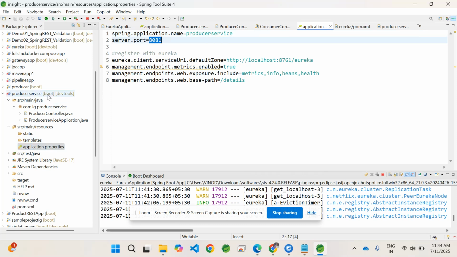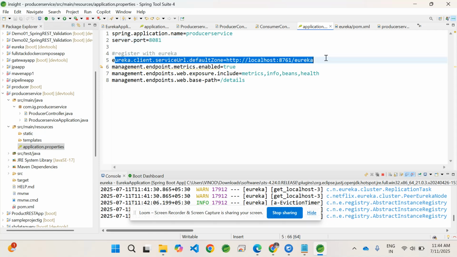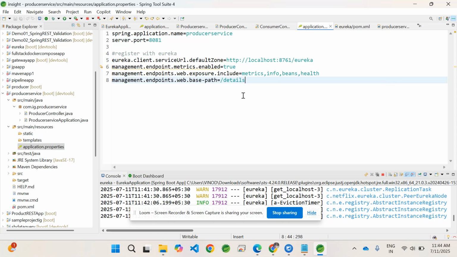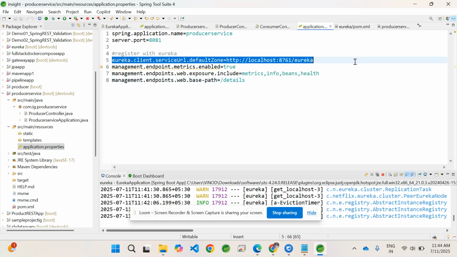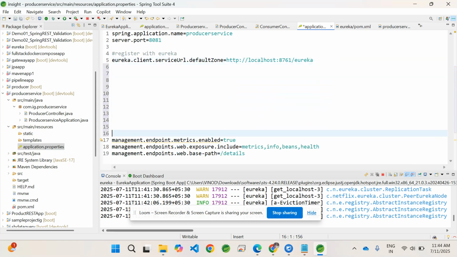It's one of the microservices and has to be registered with the discovery service. For that purpose, this property is required. This is to register to Eureka. So we need to provide the URL of that Eureka, with the service URL default zone. This one property is required, and the rest of the properties are for other purposes. As of now they are not required.